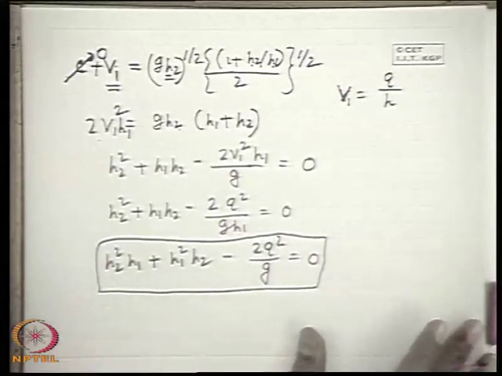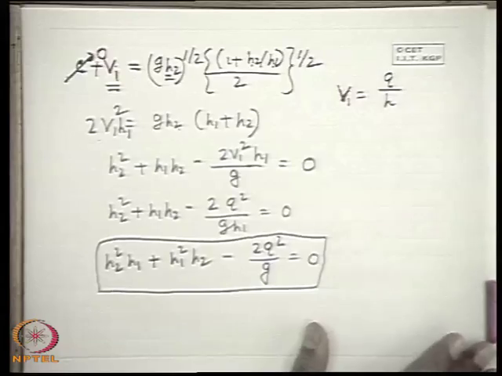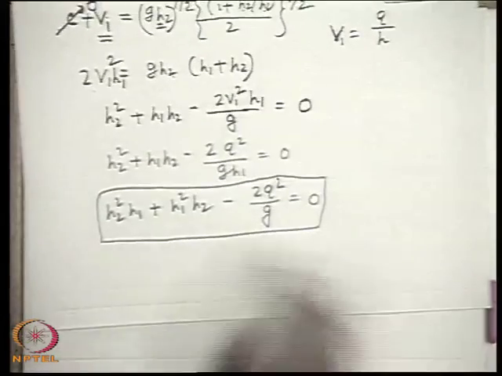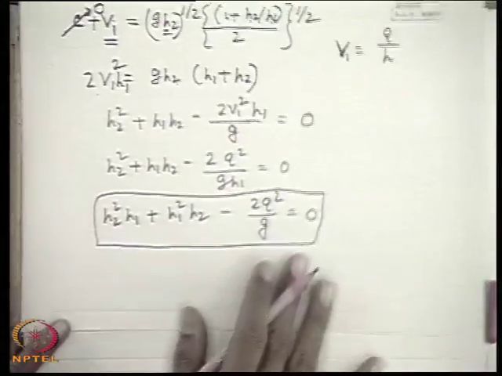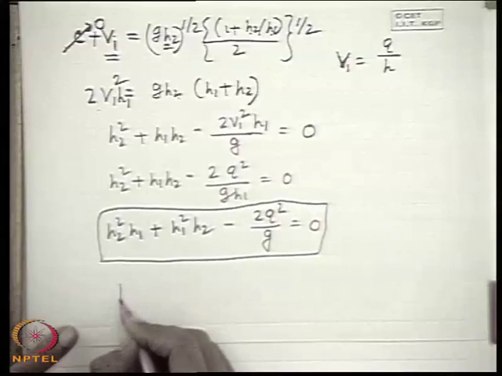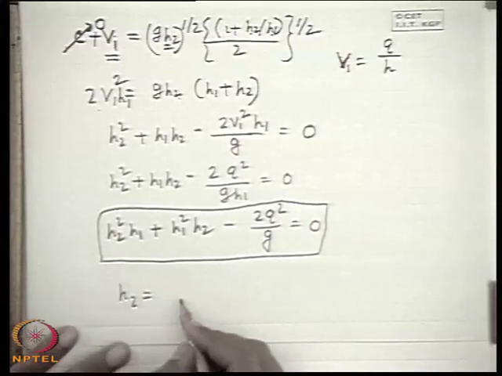If we consider this equation as a quadratic equation in h2, then we can find the root of h2. What is h2 then?